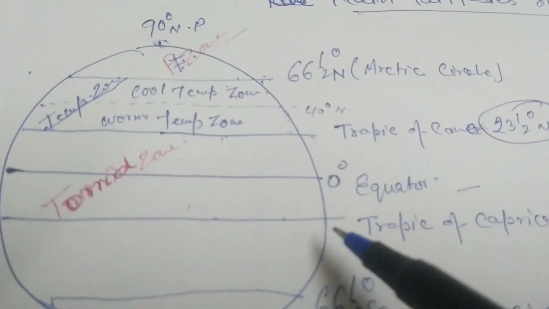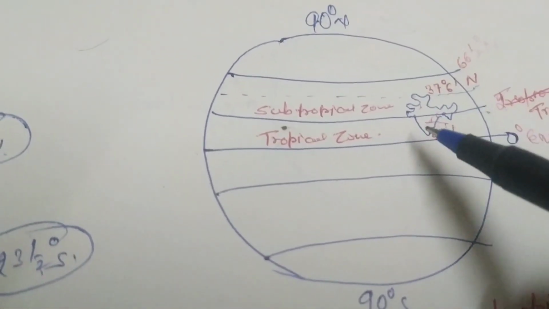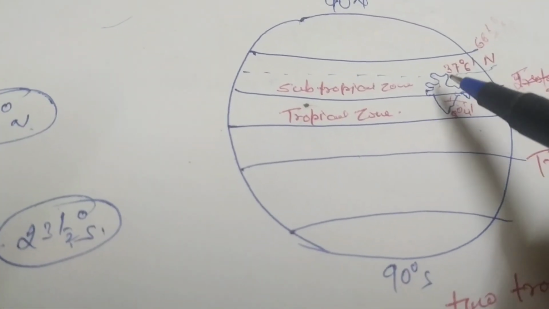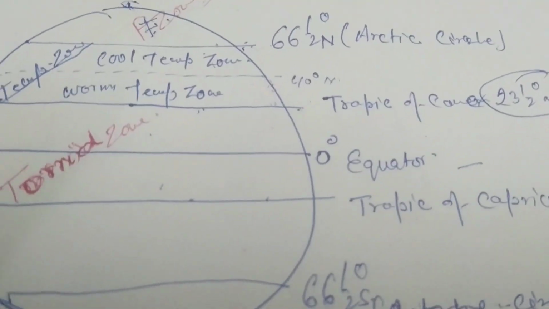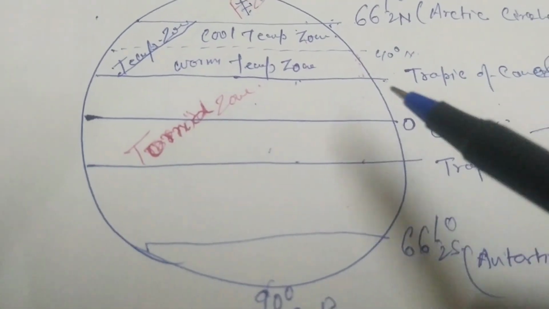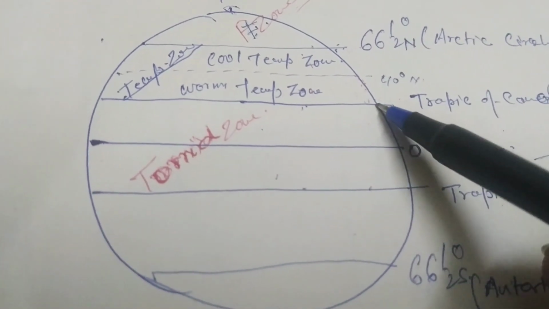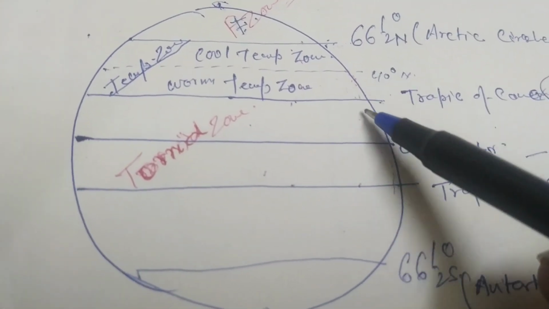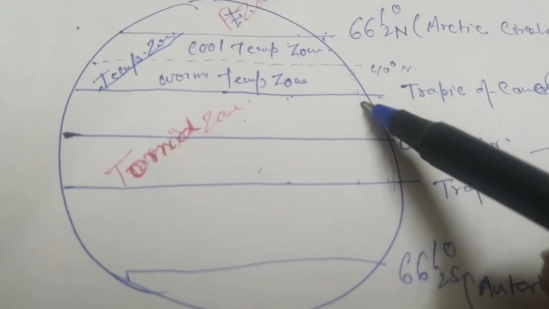And what is the position of India? We have already read in this. India lies in the tropical and subtropical region. What do you mean by tropical and subtropical region? First of all, area between two tropics which receive maximum amount of solar energy, that is called torrid zone.